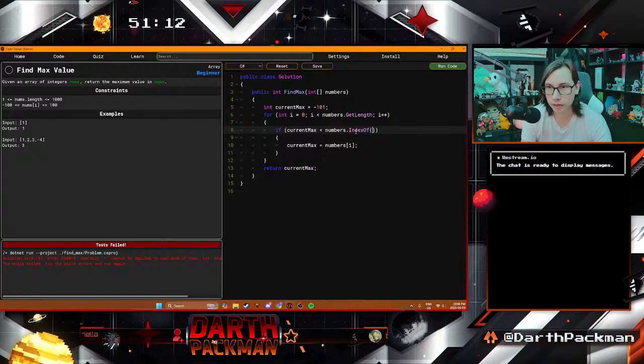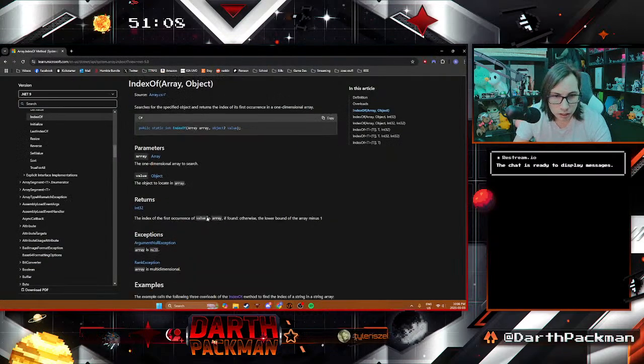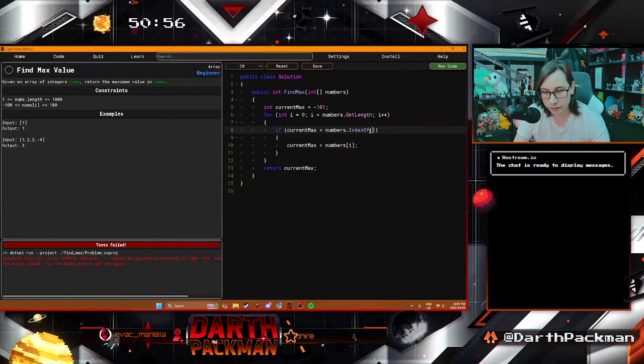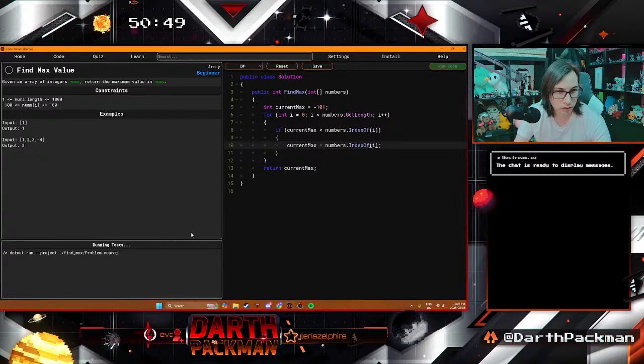Index of, and then I'm gonna guess it's a parameter. It does. Just does it show it in use? Get upper bound, index of array dot index of. So we'll see if that works any better. Although I might need to use the all caps array function here. We'll see if that works.